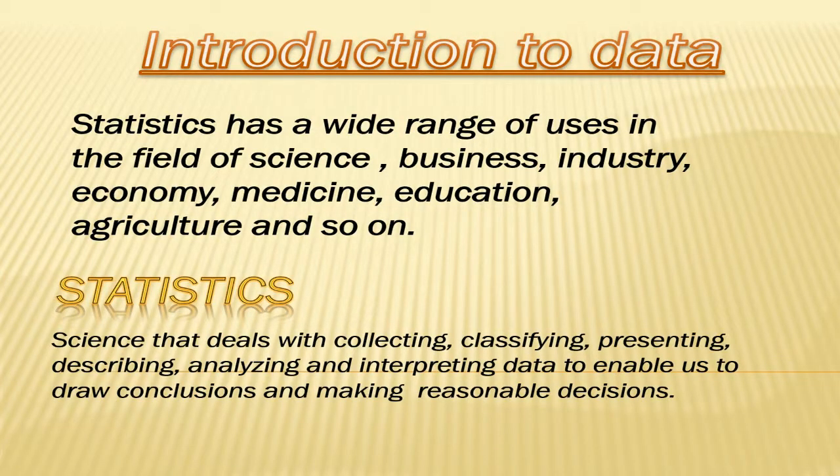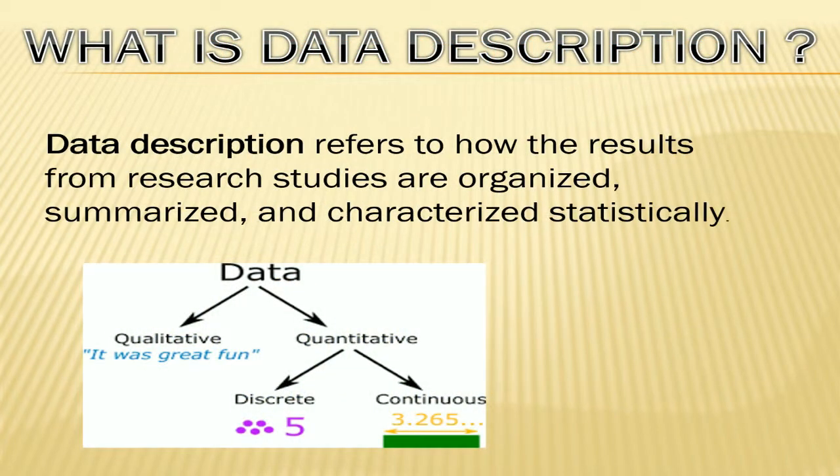What is data description? Introduction to data. Statistics has a wide range of uses in the field of science, business, industry, economy, medicine, education, agriculture, and so on. Statistics is the science that deals with collecting, classifying, presenting, describing, analyzing, and interpreting data to enable us to draw conclusions and make reasonable decisions. Data description refers to how the results from research studies are organized, summarized, and characterized statistically.